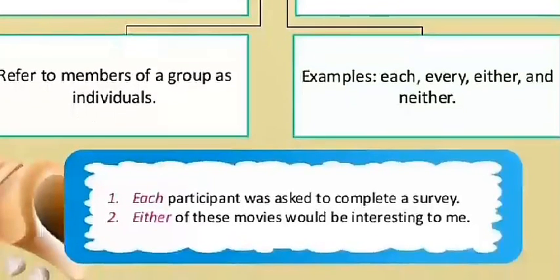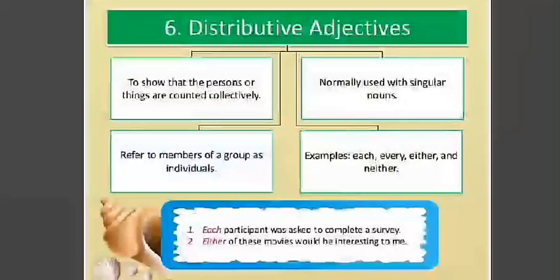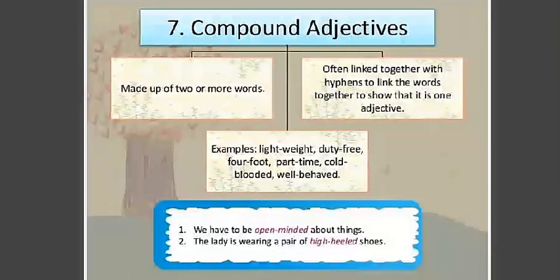Like here, each participant was asked to complete a survey. Either of these movies would be interesting to me. So here a distribution is going on. So these are distributive adjectives.